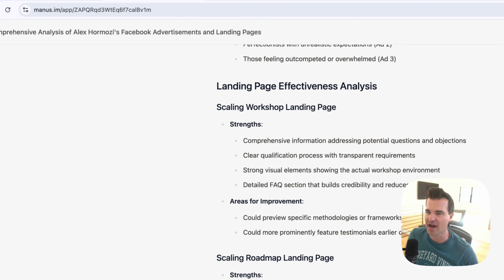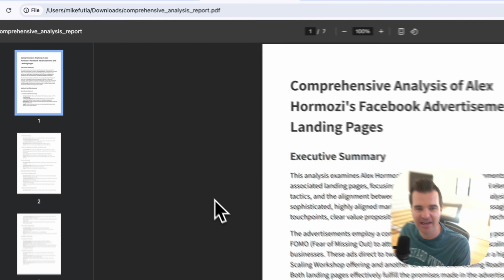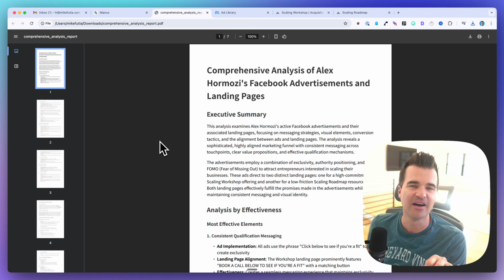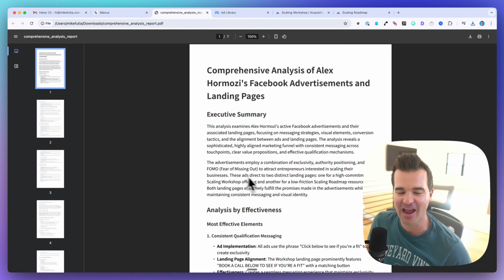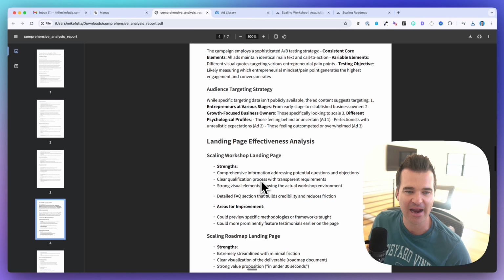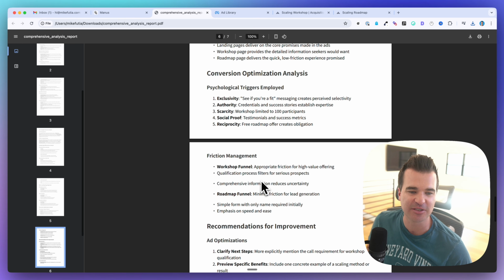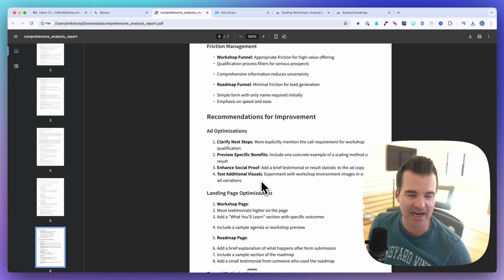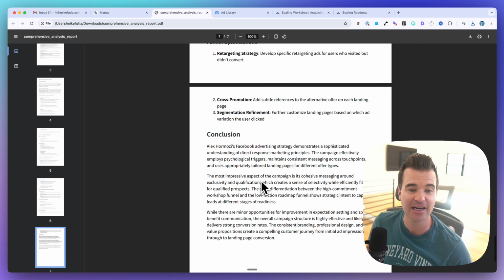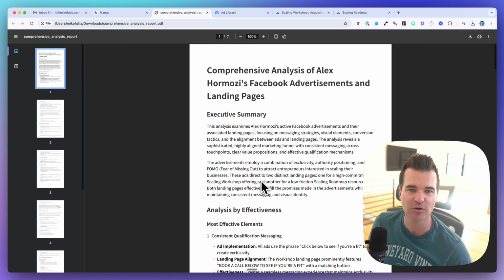So let's see what options we have over here. So I can export this as a PDF. And here we've got the PDF summary of Hormozi's Facebook ad strategy, all created by Manus. It scraped all of his Facebook ads, or at least some of his Facebook ads. I gave it the landing pages, and it was able to analyze the landing pages against those ads as well.